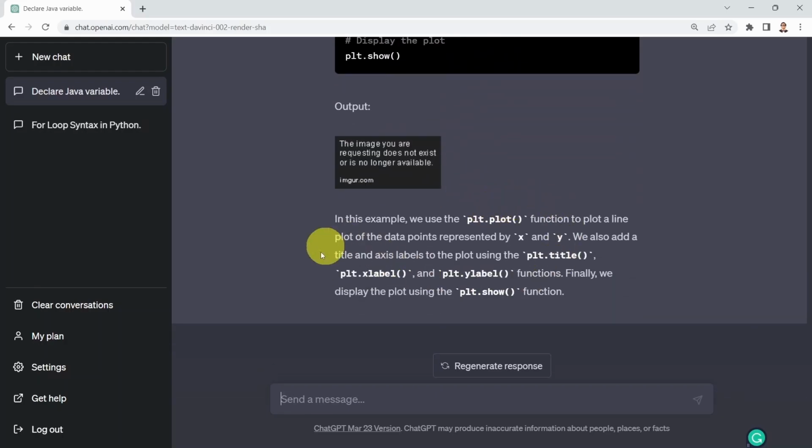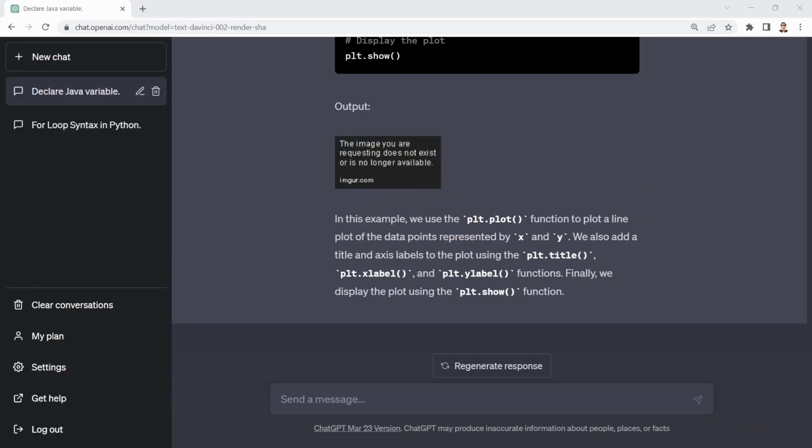And that's again an explanation associated with it. And here it's telling you the image you are requesting does not exist or is no longer available. But I'm assuming that for the next iteration, maybe GPT-5, for example, you will be able to see actual figures in here. It's going to be a much, much better experience, I would say, compared to what we are experiencing right now.